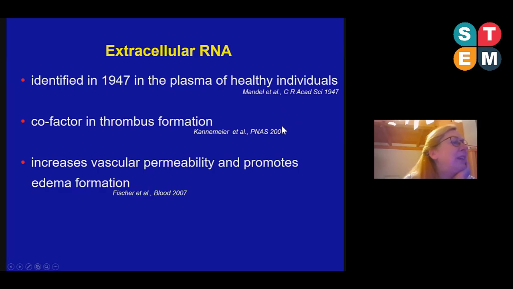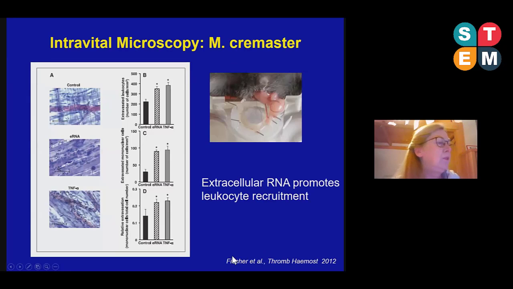So about 60 years later, Kannemeier et al. have published that extracellular RNA is a cofactor in thrombus formation. And Sylvia Fischer has published in 2007 that extracellular RNA also increases vascular permeability and promotes edema formation. And we have found in 2012 that extracellular RNA promotes leukocyte recruitment.